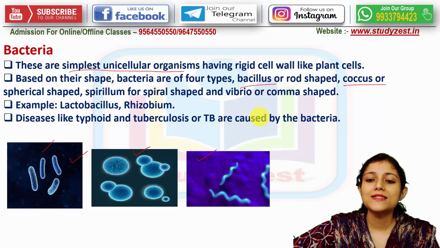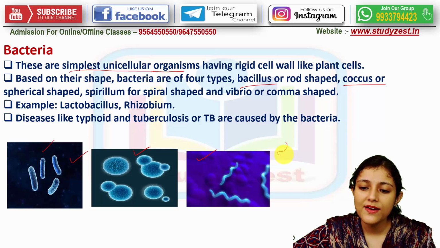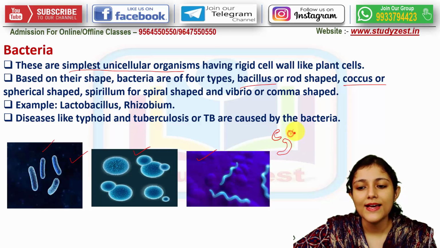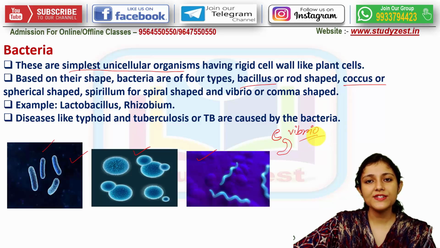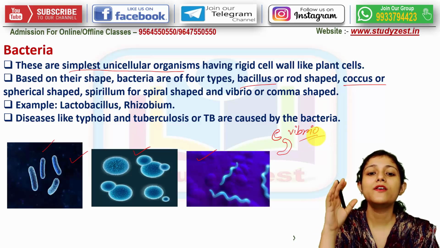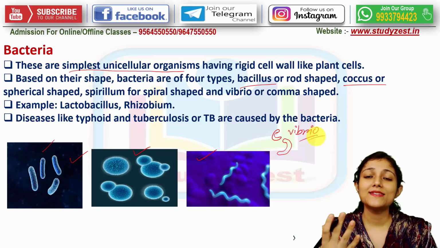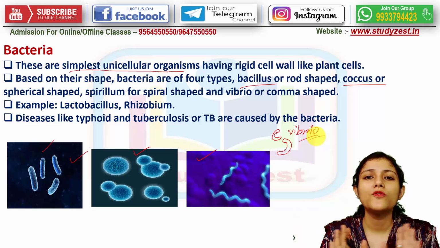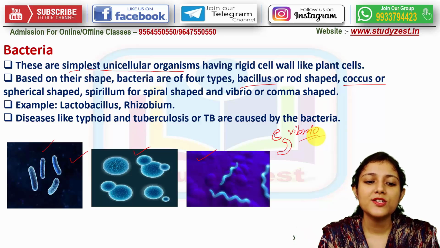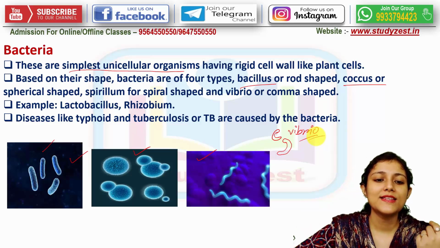Some comma-shaped bacteria are also visible, just like commas. Those bacteria are known as Vibrio. So based on the shape, bacteria are of different types and are present in different forms. There are many varieties of bacteria all over the universe. So these two names have been listed here. One is lactobacillus